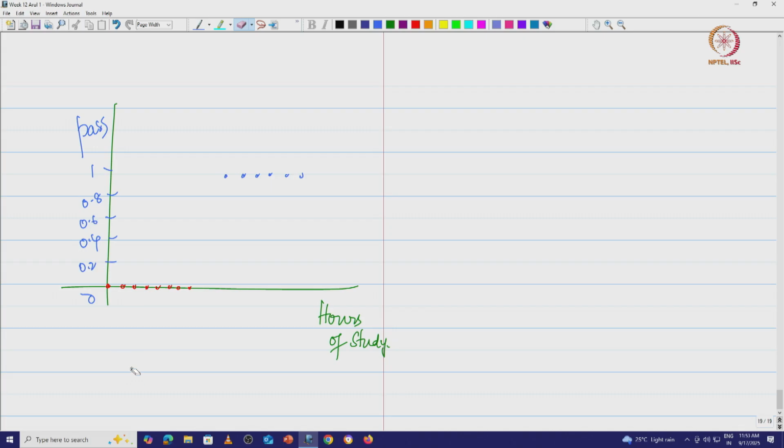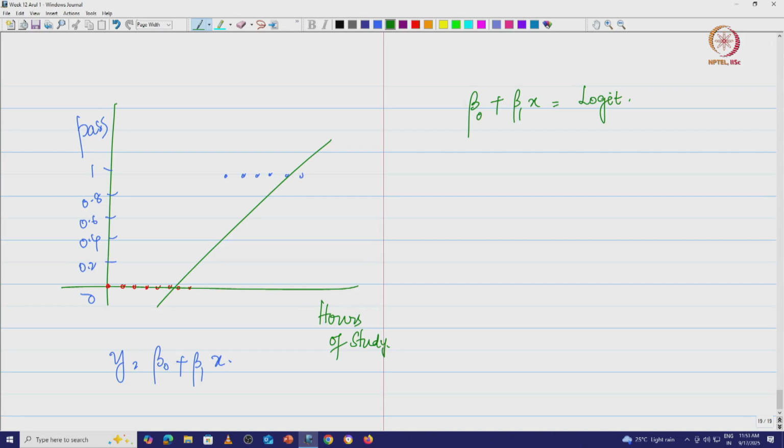Okay. Now, the first thing that we do is we do this regression, which is basically y is equal to beta naught plus beta 1x, which is going to give something like this. You may get a straight line which looks something like this. So, the line could be like this, right. Now, this Ax plus b, or the beta naught plus beta 1x, is what we call the logit, or the log odds we have studied.